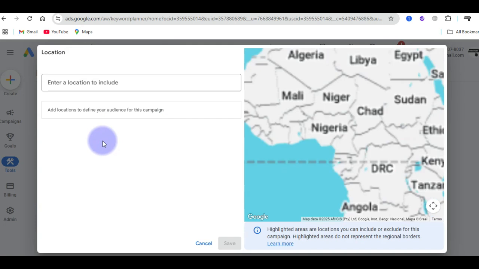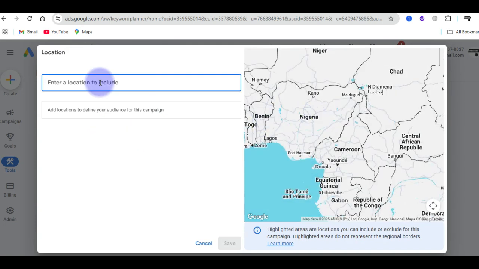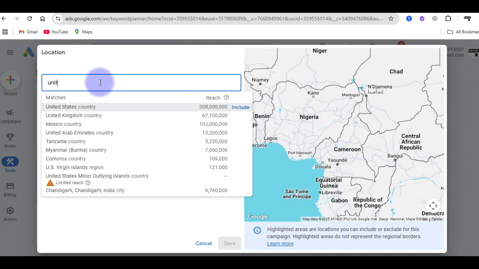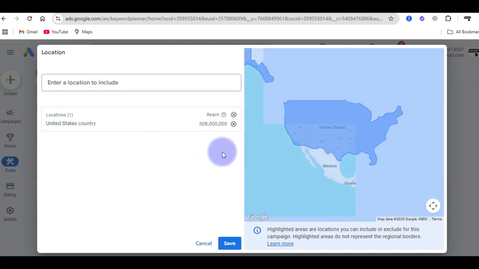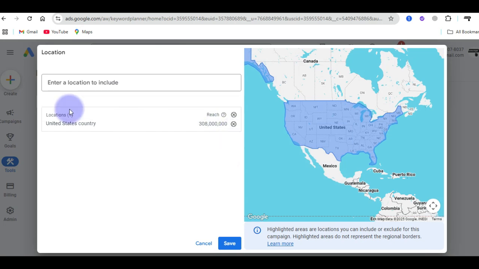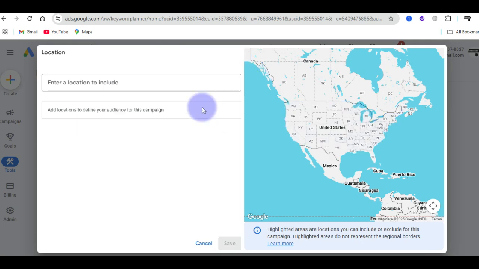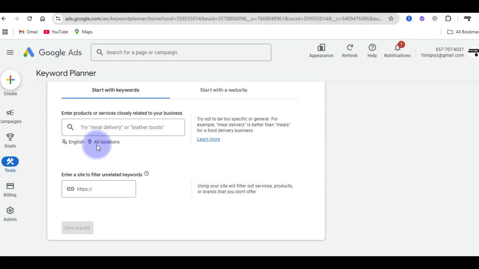And if you click again here and choose any location here, for example, if I enter a given country here, you can see, as an example, that this time it is only specifying this particular country. So you don't want to specify any country here. Just come and erase this area by clicking on the X sign to remove any default country listed to you, and now click on Save, and it will now come to all locations by itself, as you can see, all locations.